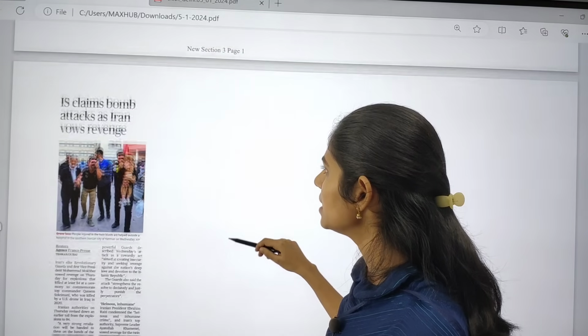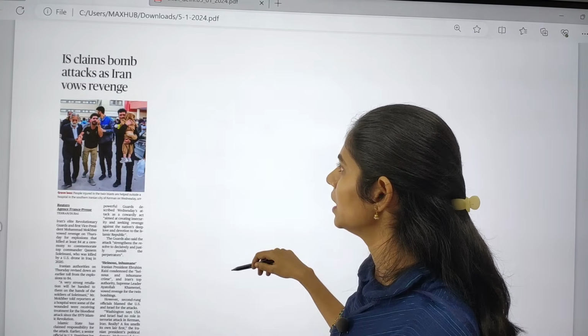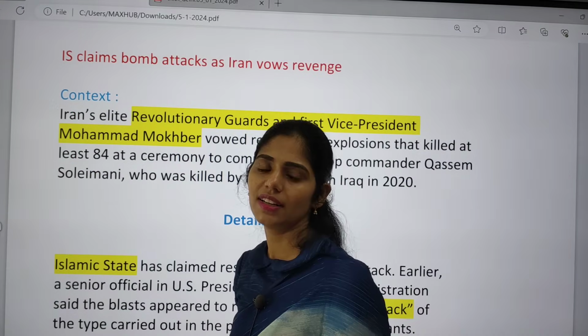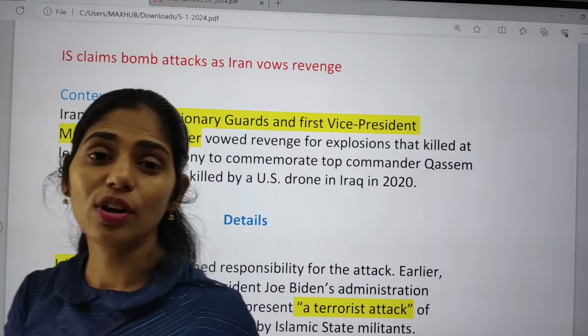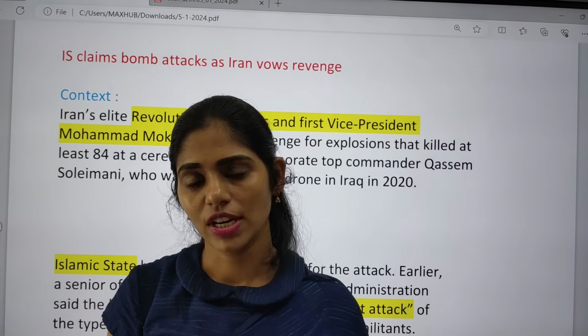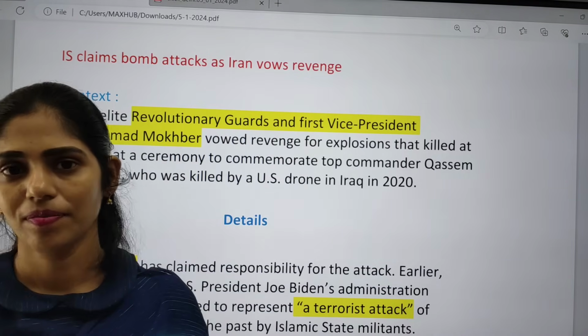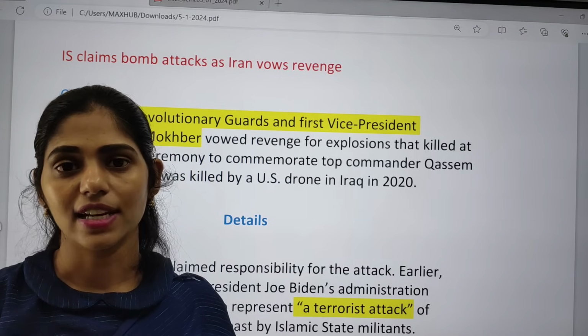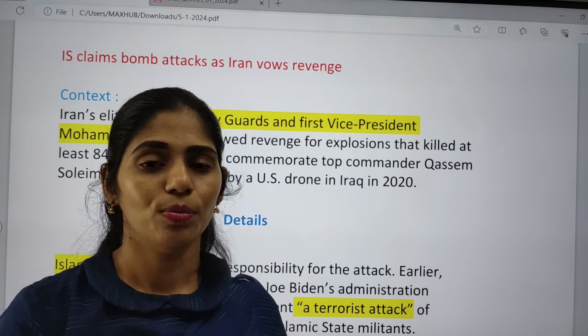It is about IS claims bomb attacks in Iran, vows revenge. This article is important from the international relations point of view, and you have to see the different terrorist organizations and which country they operate from. For example, Houthis from Yemen, Hezbollah, and you have to know Jaish-e-Mohammed, LeT, Boko Haram.